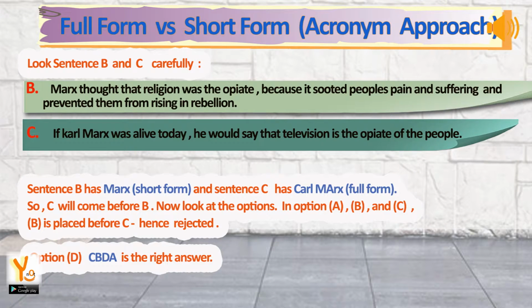Look at sentences B and C carefully. Sentence B has Marx, the short form, and sentence C has Karl Marx, the full form. So C will come before B. Now look at the options. In options A, B, and C, B is placed before C, hence rejected. Option D, C, B, D, A is the right answer.